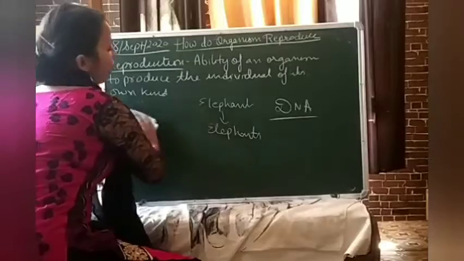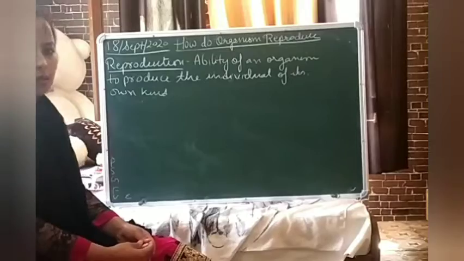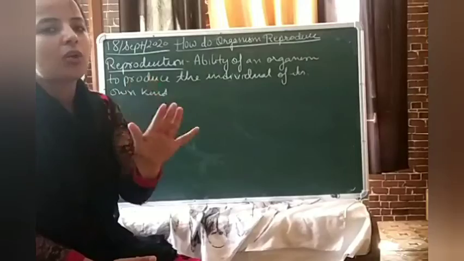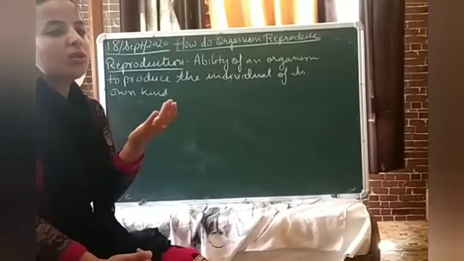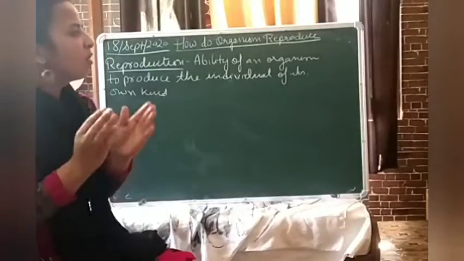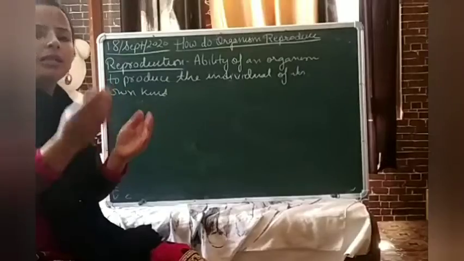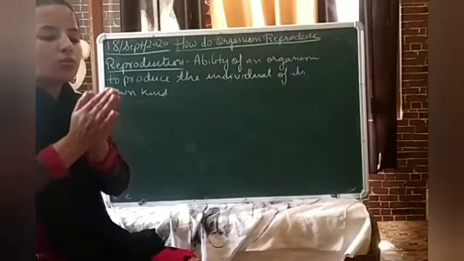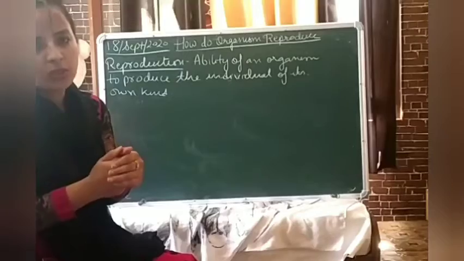Students, but before that, you must know why organisms reproduce. Make sure that reproduction is not at all a life process. If it were a life process, then it would be necessary for each and every individual. But we have seen in our surroundings that many couples can't reproduce. So what does it mean? That they are not living? They are living, okay? But reproduction is important only to continue its own species. I hope you have understood the deep meaning behind this.